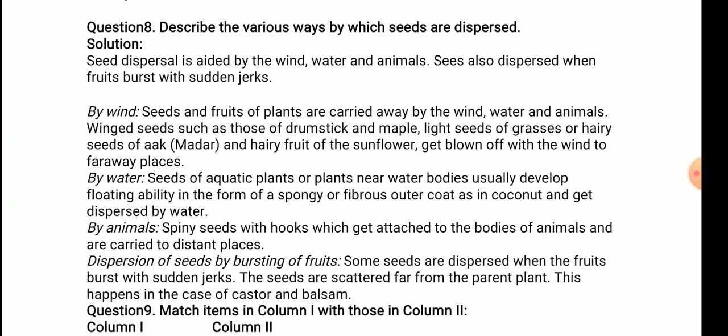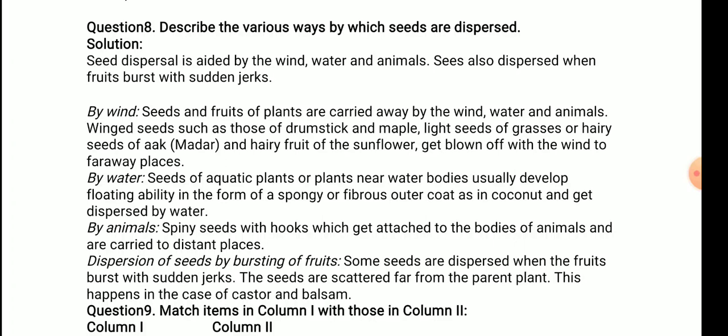And by bursting of fruits, in castor and balsam. Okay, now let's move on to the next question.